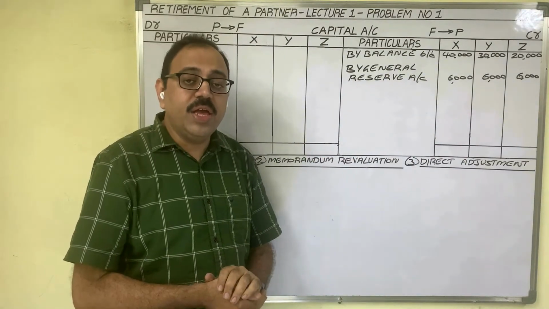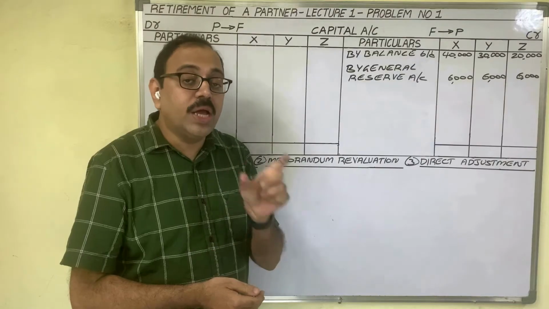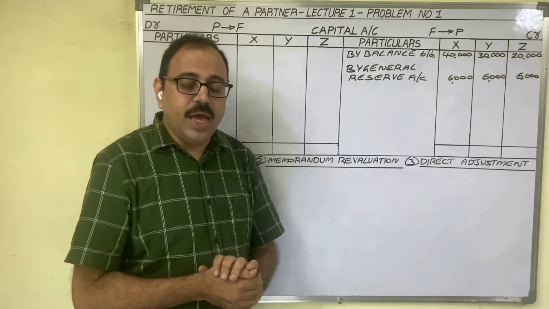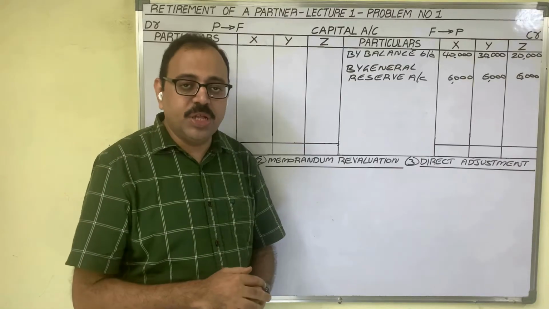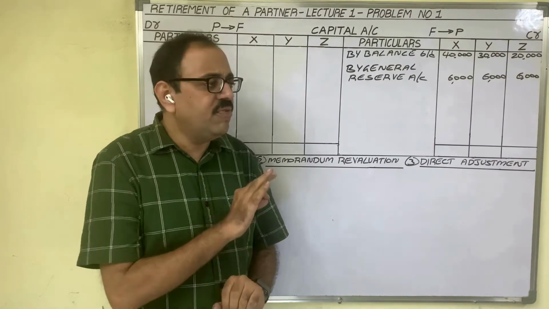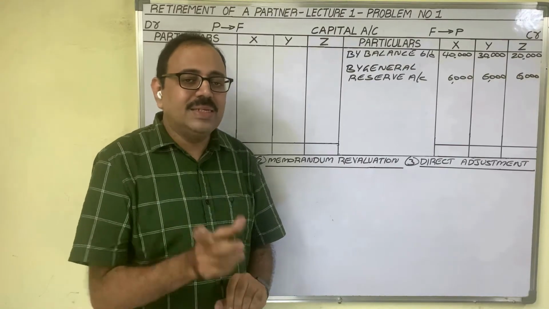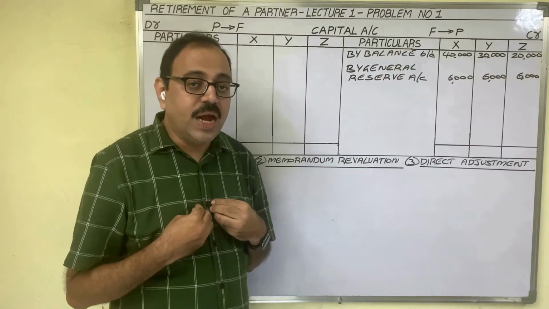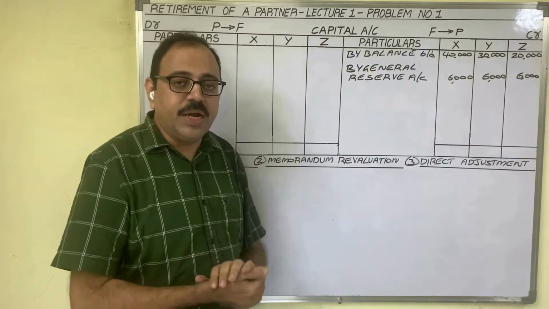How to identify which method is to be used to adjust the goodwill? In the question, he never states it clearly. He never says adjust the goodwill under revaluation method or adjust the goodwill under direct adjustment method. By seeing the sentence related to goodwill, we should understand which method is to be applied.